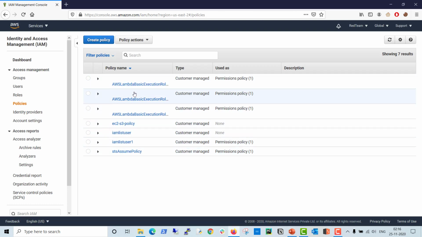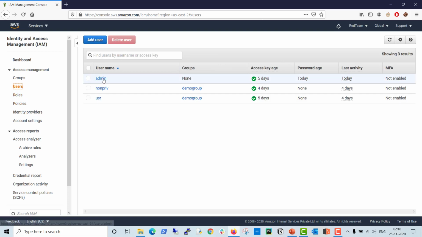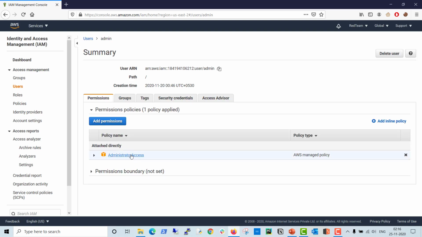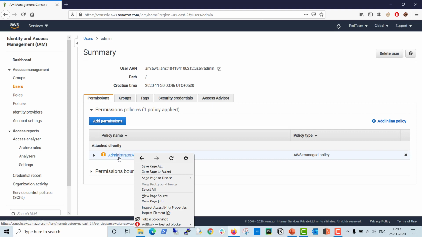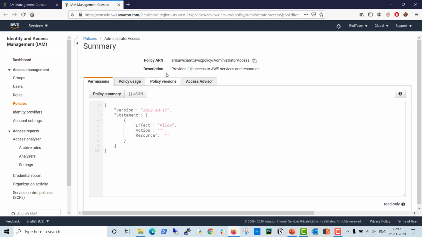But what about inline policies? So when you go to users, you can see here this admin user. You can see here the policy, which is an AWS managed policy. All that permission is defined by AWS, and we attached this policy to this admin user. When you click, you can view. You can see here it will define the permissions and the ARN of this policy.